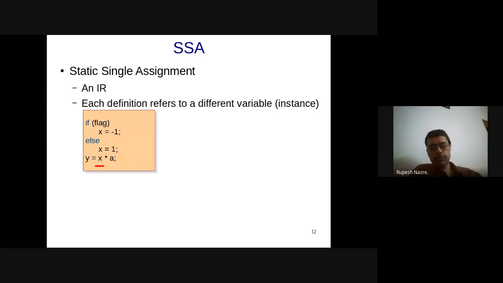Okay. So can you guys explain why it should be so? I'll ask Venkat first. Why should it be x2? Because that is the last definition, or? Okay. Cairo, why should it be x1?